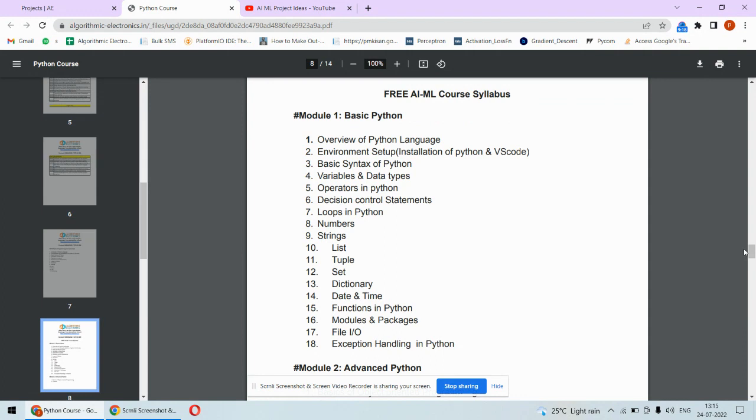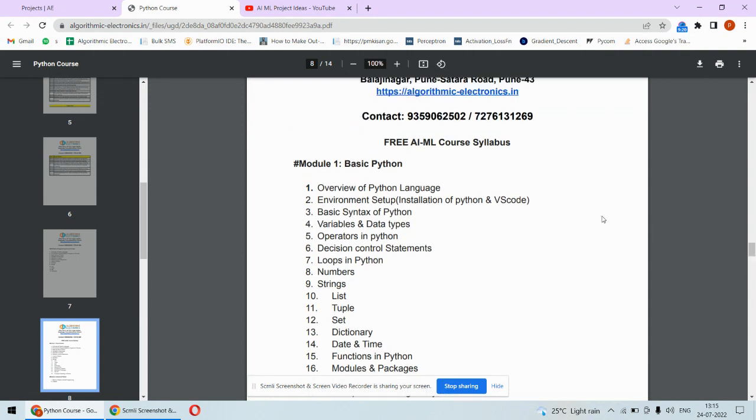And then there is the free AI/ML course, and this is the syllabus. This course will be given for free only if you pay all the fees at one time. For example, for a 10k package, if you pay 10k in one installment, then you will be given this course for free. In this particular course, we are providing 12 different training modules, and 6 courses we are combining together: the Python course, the machine learning course, the deep learning course, the NLP course, the web development course, and the computer vision course. All those things will be provided to you free of cost.